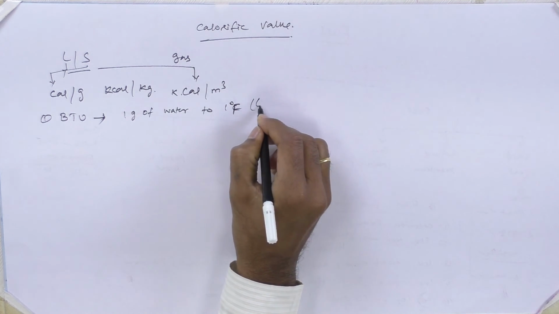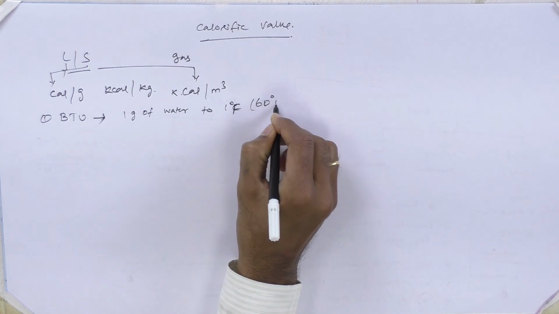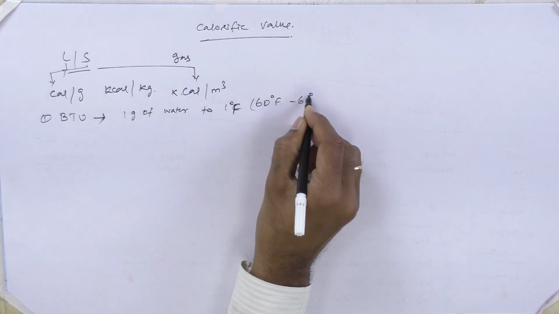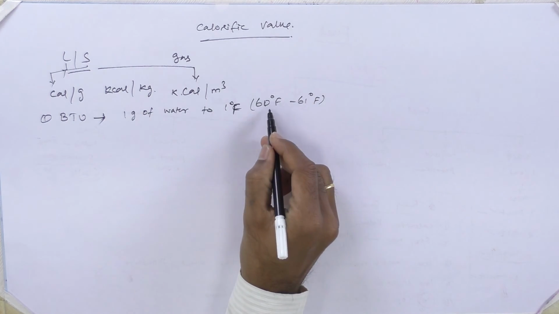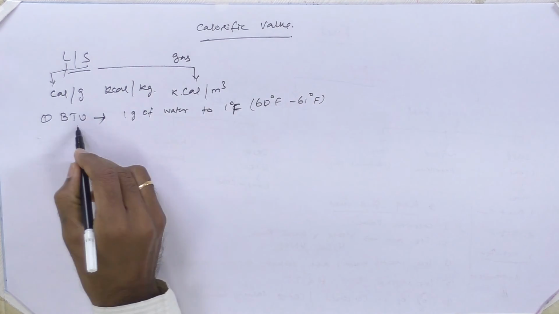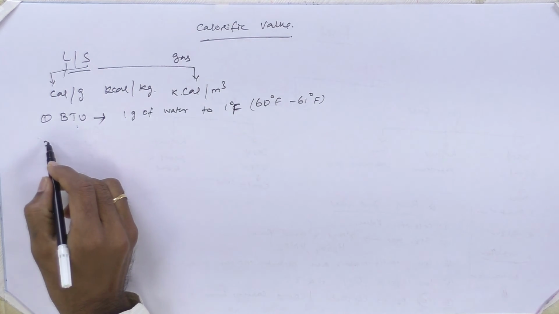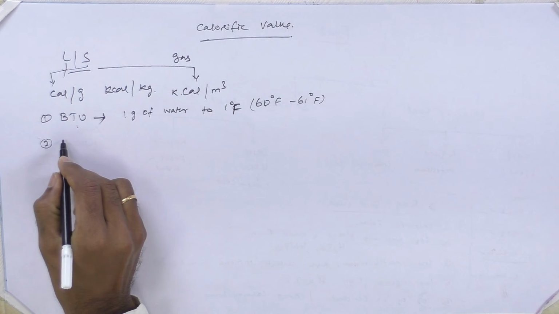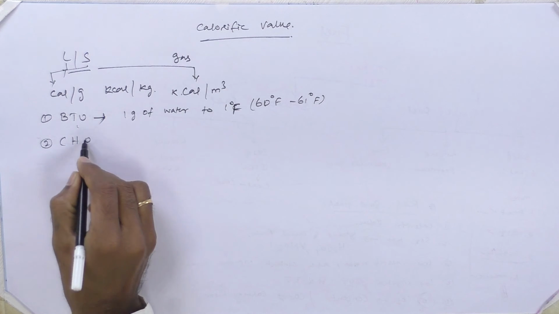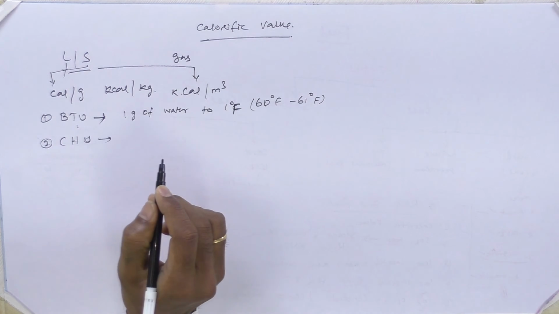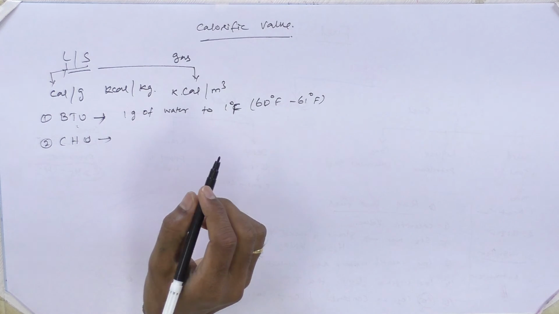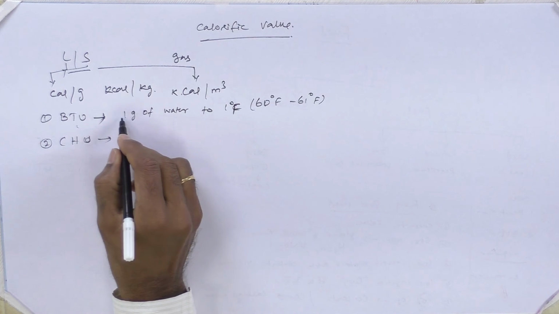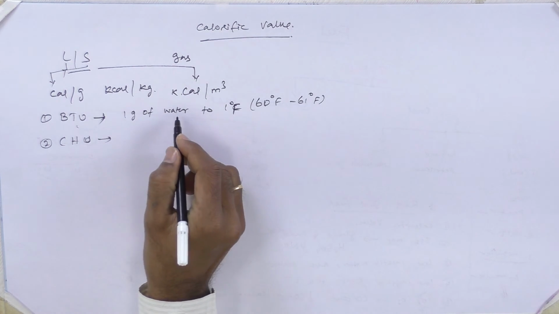Normally at room temperature, the temperature of the water is about 60 degrees Fahrenheit. Now we are going to raise the temperature of 1 gram of water to 61 degrees. The quantum of heat required to raise it from 60 to 61 degrees is called the British thermal unit. This is one unit used to represent the calorific value of the fuel. And the second one is the centigrade heat unit. This is the second unit normally used to represent the calorific value of fuels. Now, in British thermal unit, we are not representing the quantum of water in terms of gram.